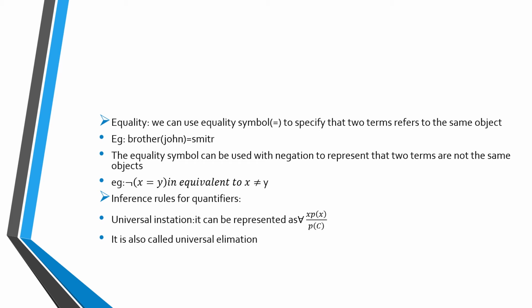The UI rule states that you can infer any sentence P of c by substituting a ground term c, where c is a constant in the domain of x. We can use this as universal instantiation. Universal instantiation is also called universal elimination. It is very useful to replace the variables with ground terms in quantified sentences.